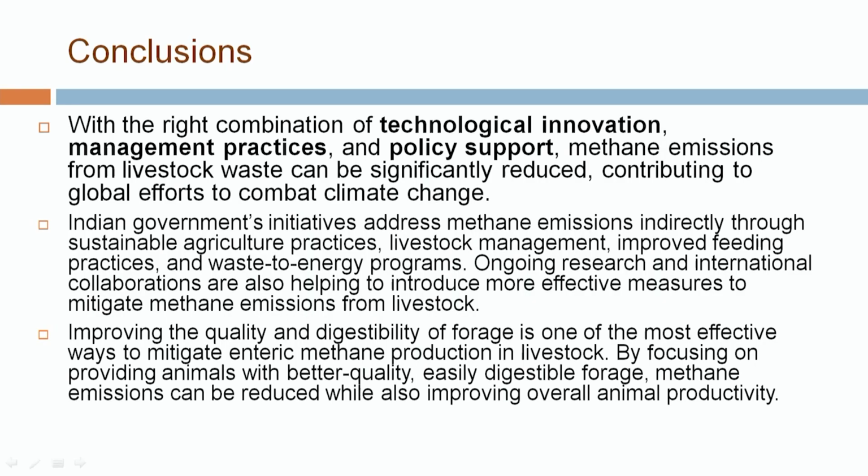However, improving the quality and digestibility of forage is the most important and most effective way to reduce methane emission, mainly via enteric fermentation. By focusing on providing the animal better quality and easily digestible feed, we will not only reduce methane emission by enteric fermentation, but it will result in overall improvement in animal productivity.